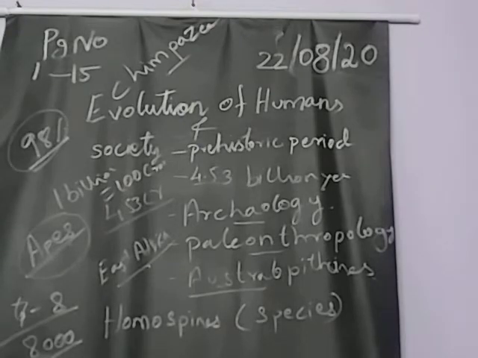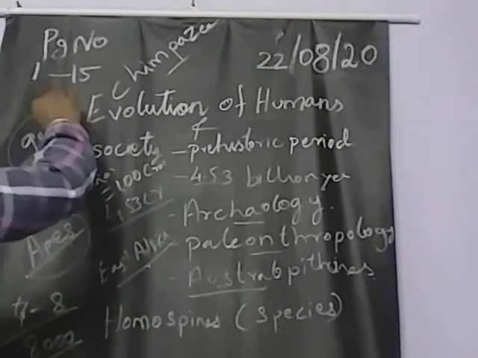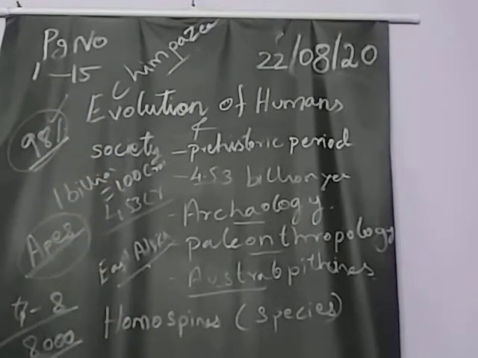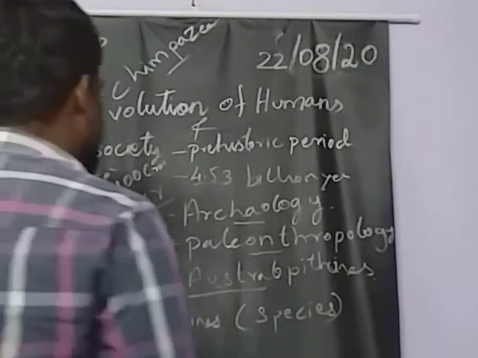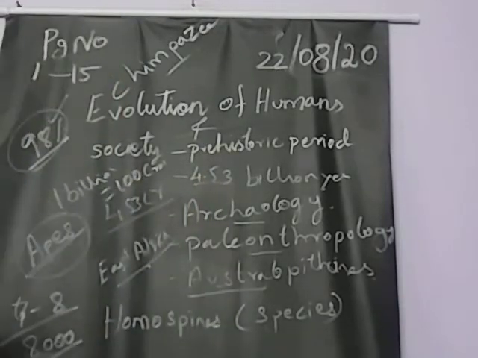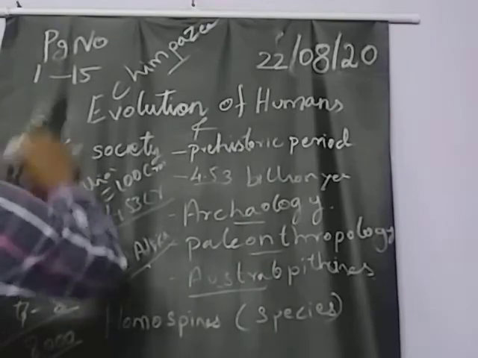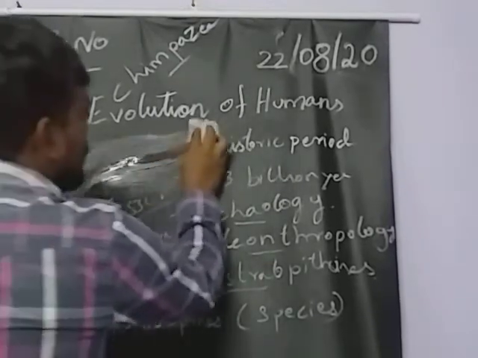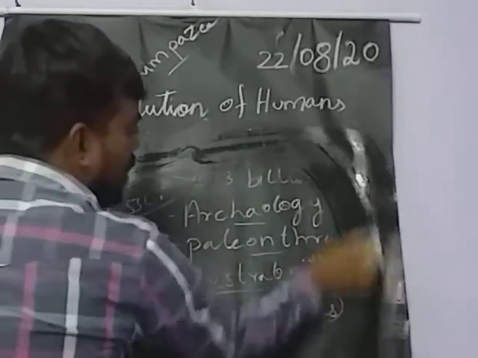Okay, so here we are telling that 98% of the chimpanzee DNA is related to the human. Based on that, the evolution of the human ancestors is given different names. For example, hominid, Homo sapiens. We can erase this, as we don't have space. We can erase the name of the lesson also.